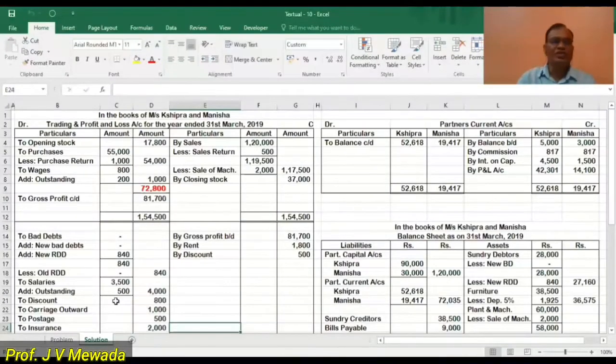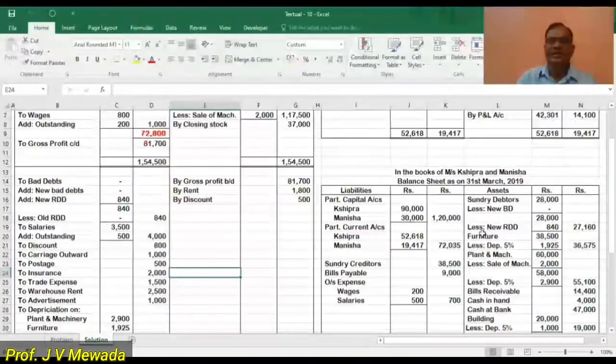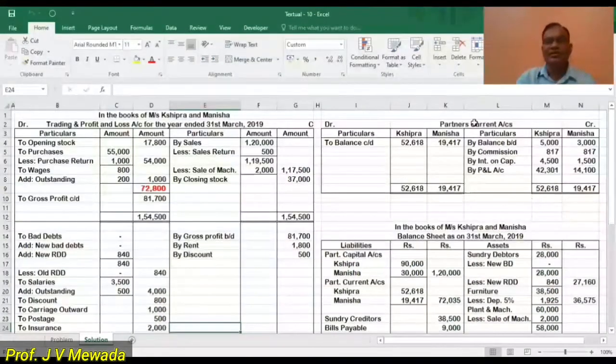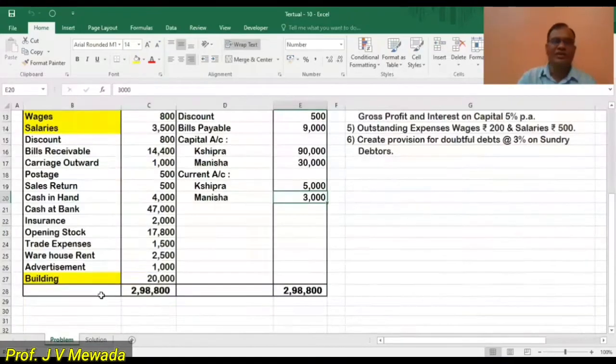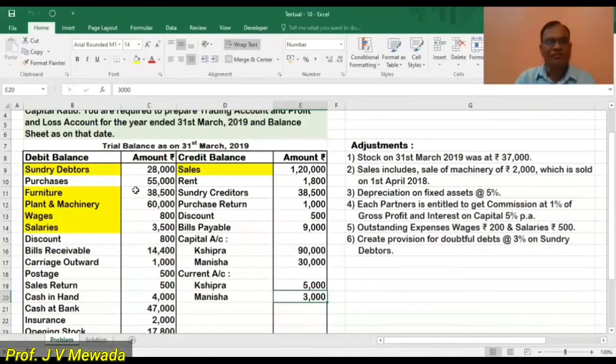In the solution, first at the top we are writing the names of the partners, then we are writing the heading: trading account and profit and loss account for the year ended 31st March 2019. Then we are writing the formula for the bad debts on the debit side, and on the asset side we are writing the formula of the bad debts. Then we are opening the current account, and capital is directly transferred.